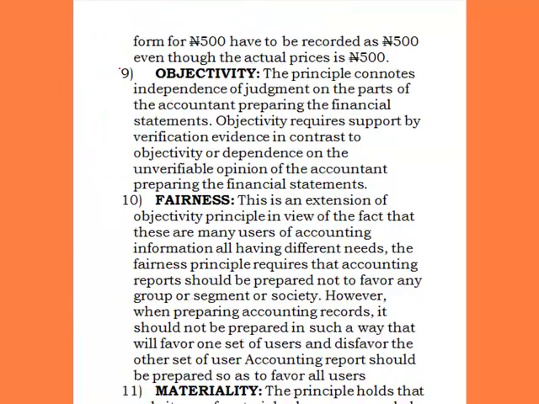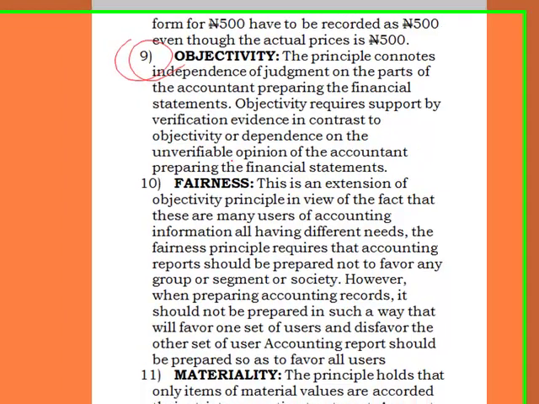The next one is objectivity. The principle connotes independence of judgment on the part of the accountant preparing the financial statement. Objectivity requires support by verifiable evidence, in contrast to dependence on the unverifiable opinion of the accountant. What you are saying is that every transaction in an organization should be substantiated with verifiable evidence. It should be objective in every activity or transaction in an organization. That's what the objectivity concept is saying, that we should always be objective in our dealings in our business entity.